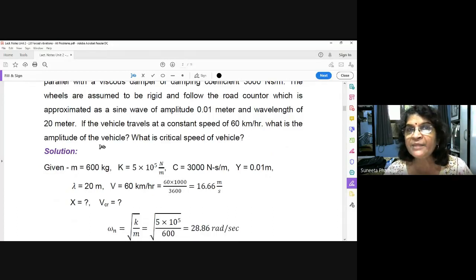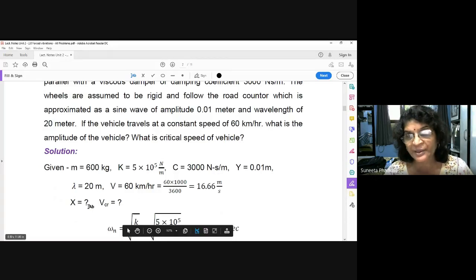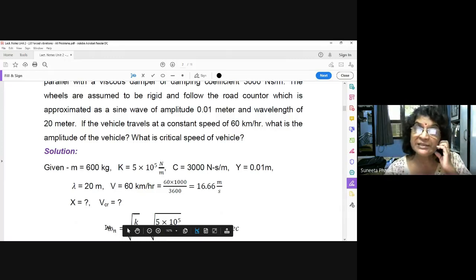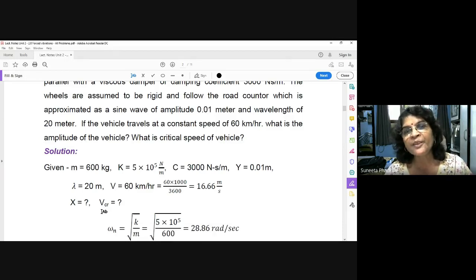Amplitude of vehicle means amplitude of mass, that is capital X, question mark. And what is the critical speed of vehicle? Critical speed, a concept we are going to study later on, means it is at resonance. That means at resonance, when omega is equal to omega n, what will be the critical speed of the vehicle?